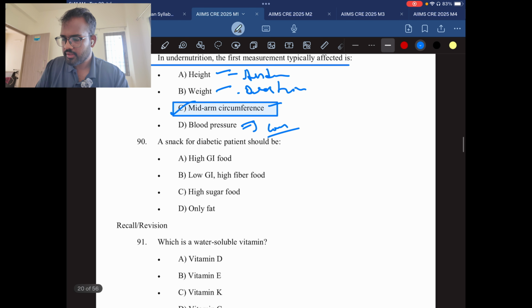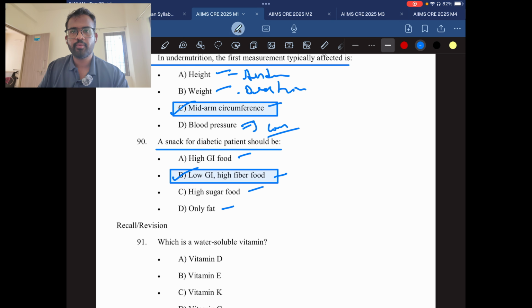Question number 90. A snack for diabetic patients should be high glycemic food, low glycemic high fiber diet, high fiber food, high sugar food, only fats. This is a very common, easy question. The answer will be low GI, high fiber food, which will prevent fast digestion, and there will be a stable glucose rise in the blood.